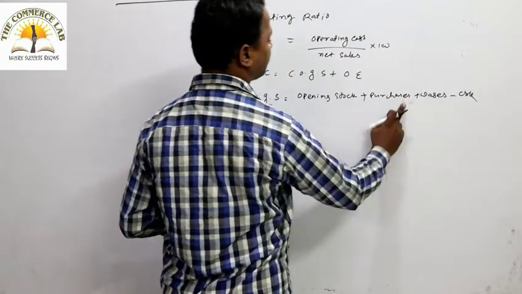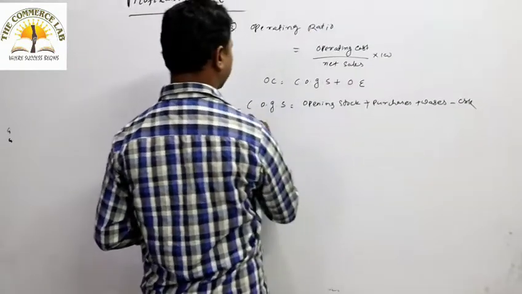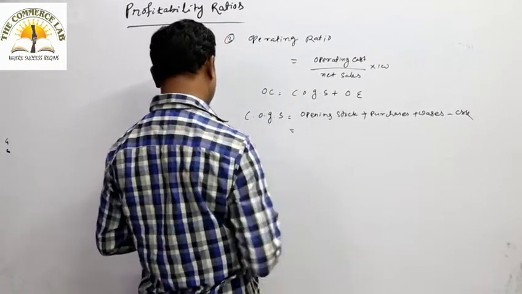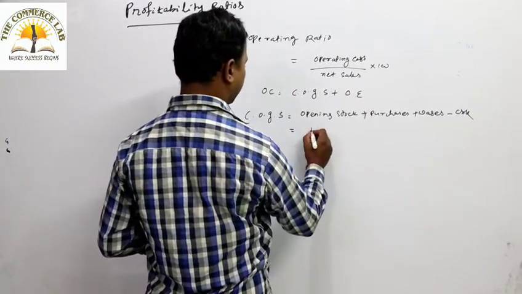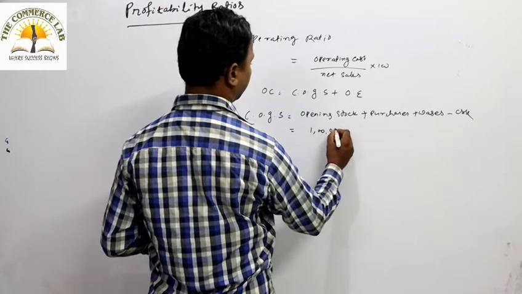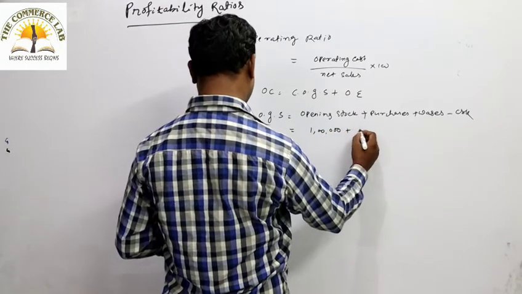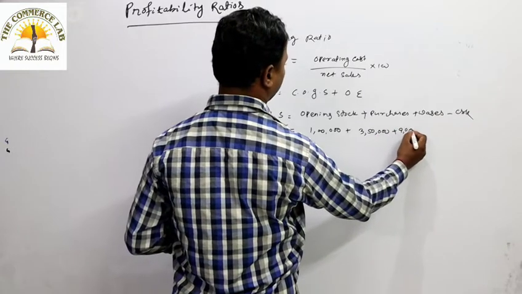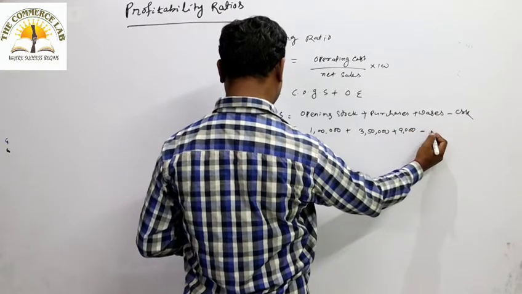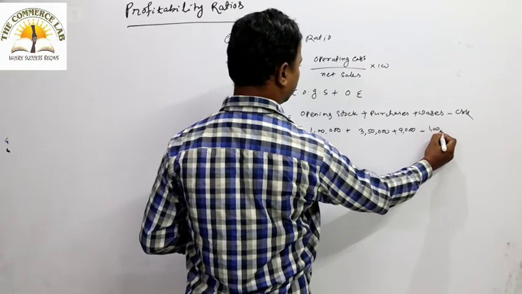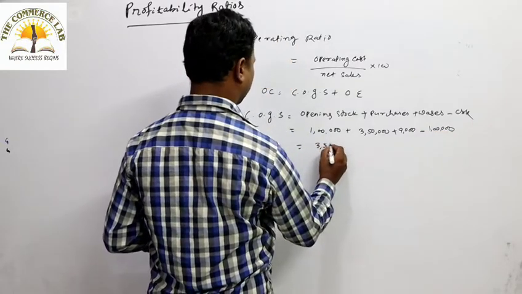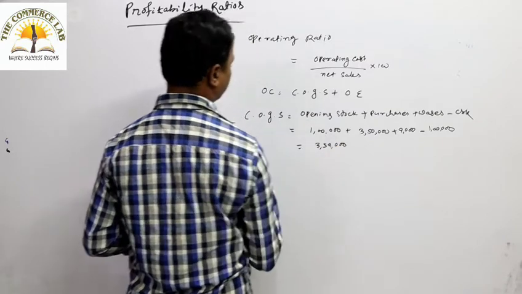Opening stock was given as 1 lakh. Then purchases are already given as 3,50,000, and wages are around 9,000, and the closing stock, on the credit side, is given as 1 lakh. So ultimately 3,59,000 is your cost of goods sold.